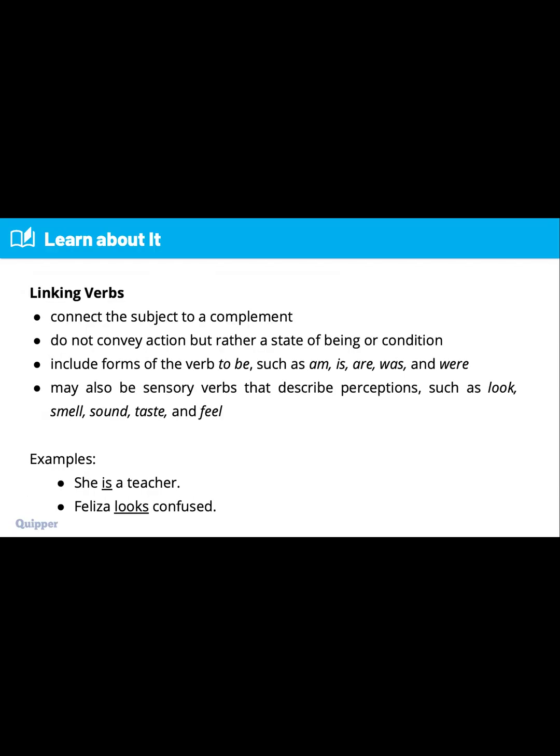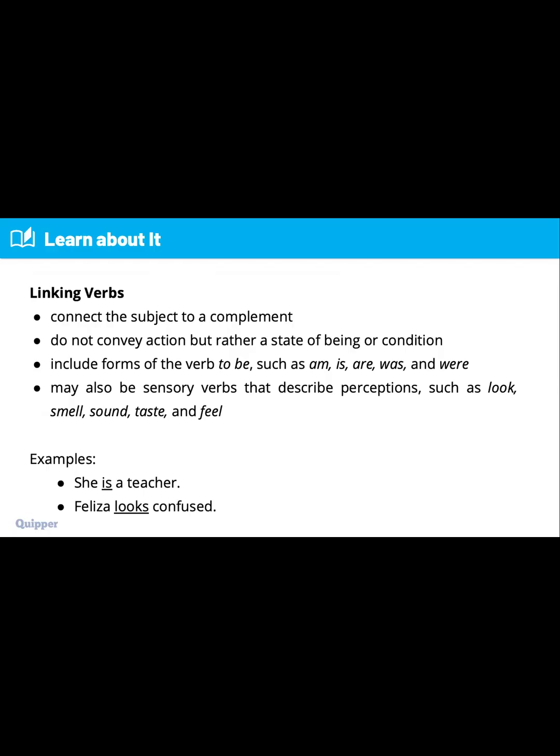Next, we also have linking verbs. Linking verbs connect the subject to a complement. So again, we start with the subject, then to a complement, right? They do not convey action, but rather a state of being or condition.